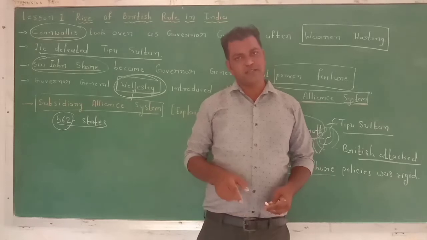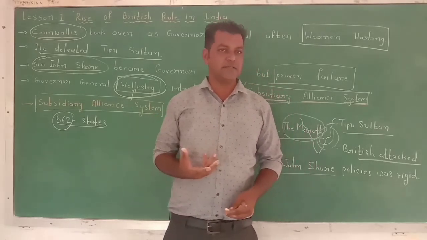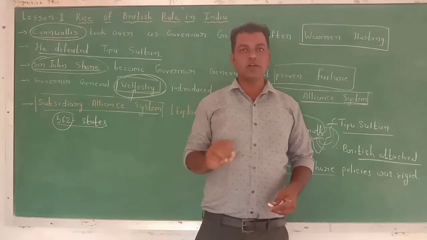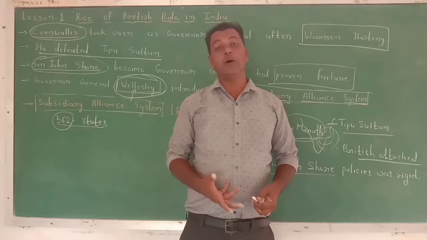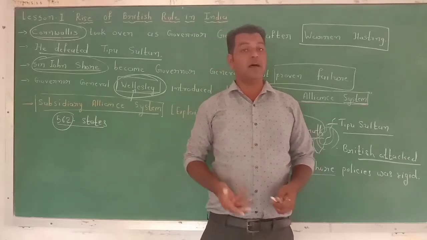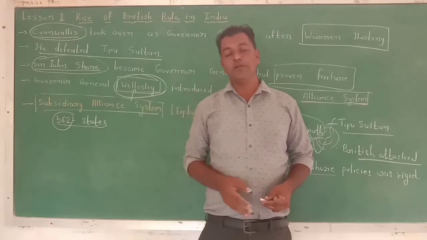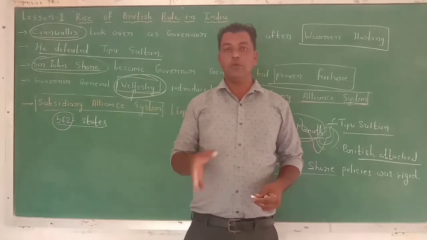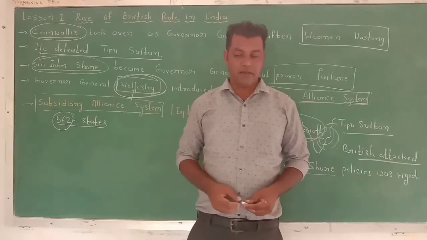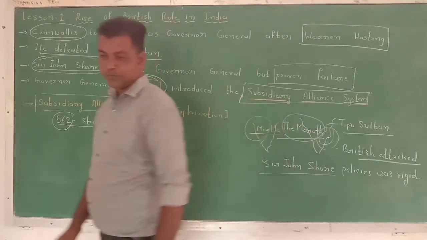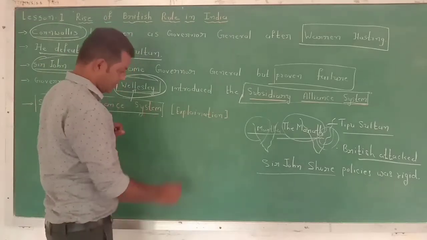So the Britishers, especially this Wellesley, took these matters seriously, and he told certain princely states: we provide you military support by the Company's army, and as a reward you will have to give us money to maintain the army. How? I am going to explain with an example.